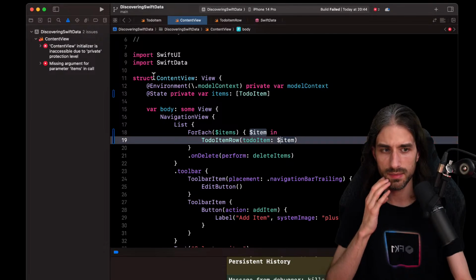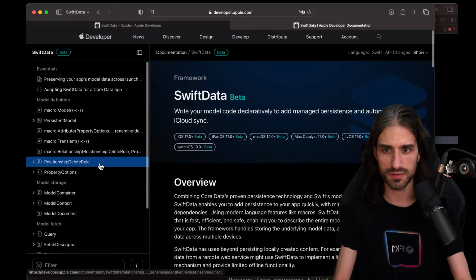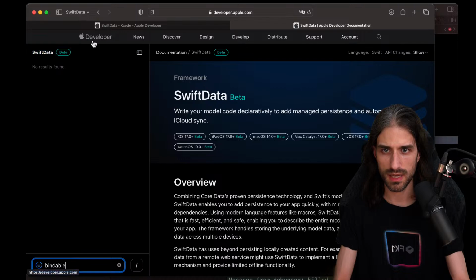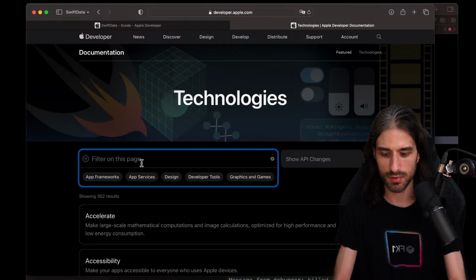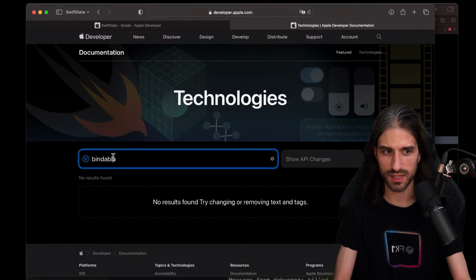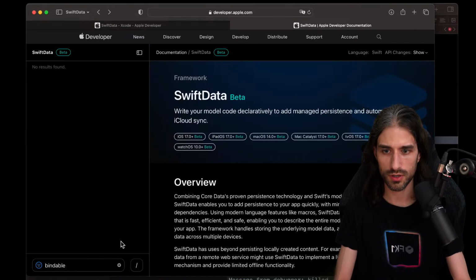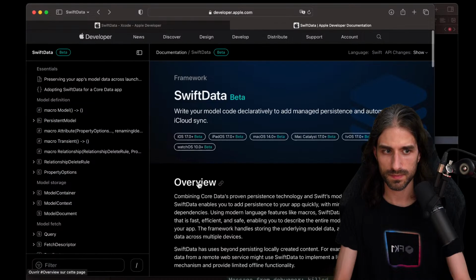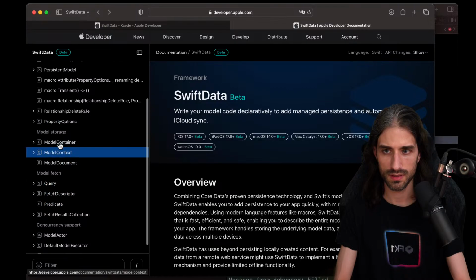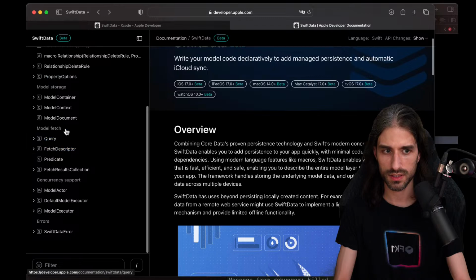So there is this thing called bindable. You're saying that we should use. So I guess there have been some new things. Let's see. I'm looking into the documentation. So for bindable, maybe not at the Swift data level, maybe at a higher level. If I search for bindable, no, I don't get anything. If I do at bindable, or if I just go back to the doc of Swift data. So model context, okay.